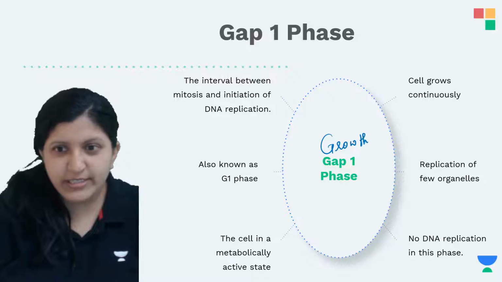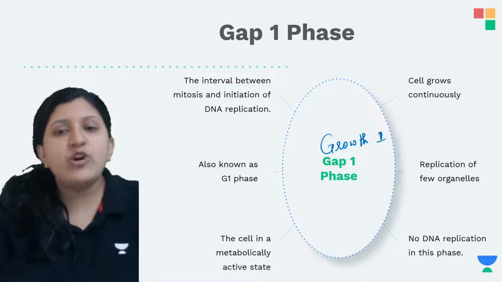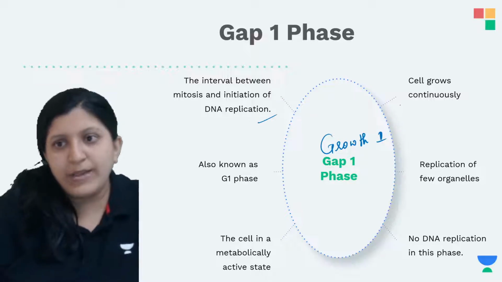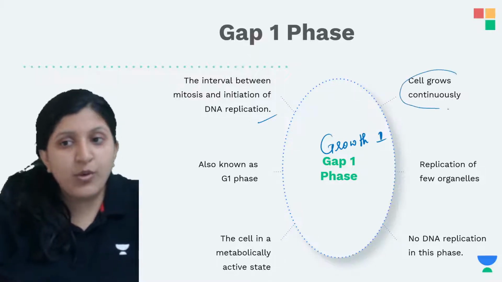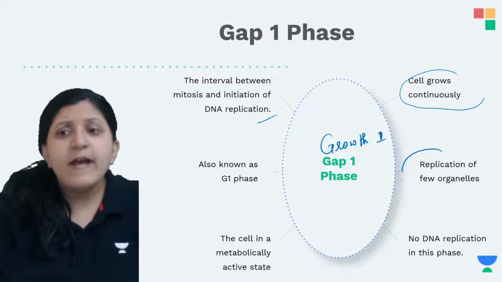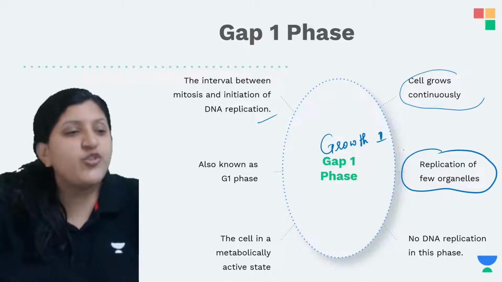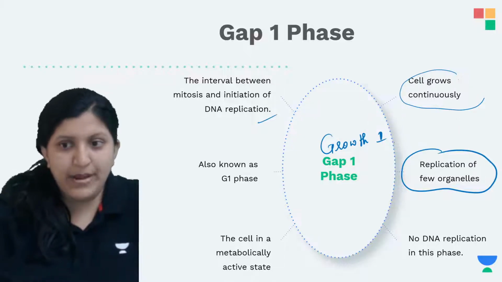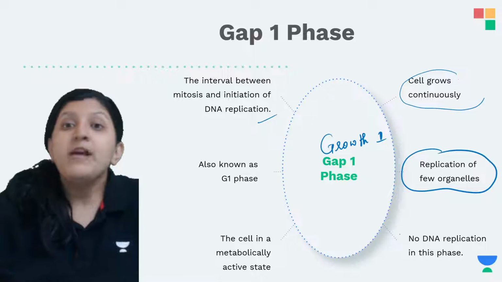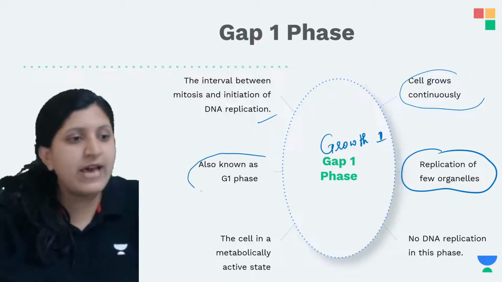Let me just write here. The interval between mitosis and initiation of DNA replication, the cell is going to grow continuously. Other than that, replication of a few organelles, this one I need to mention. A few organelles are getting replicated here, but the raw materials are mainly kept ready. This is also known as the G1 phase.